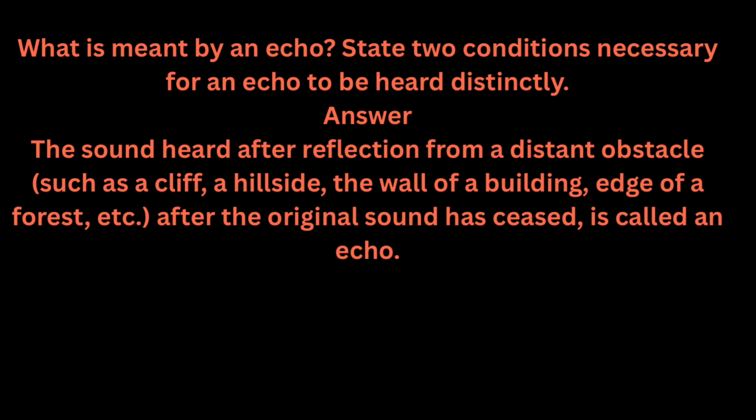What is meant by an echo? State two conditions necessary for an echo to be heard distinctly. Answer. The sound heard after reflection from a distant obstacle, such as a cliff, a hillside, the wall of a building, edge of a forest, etc., after the original sound has ceased, is called an echo.